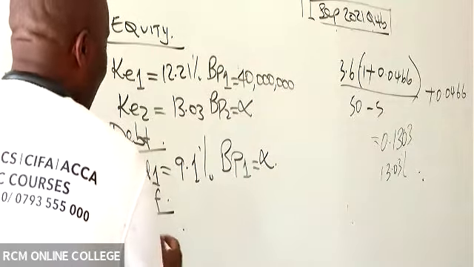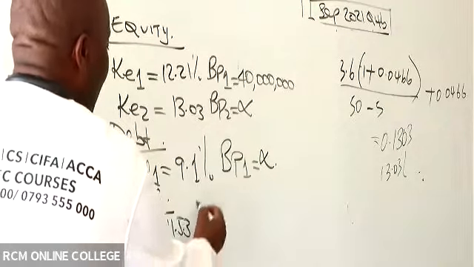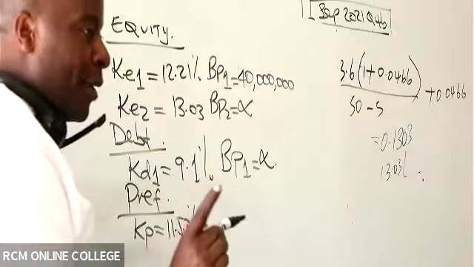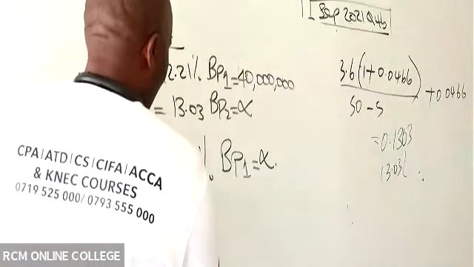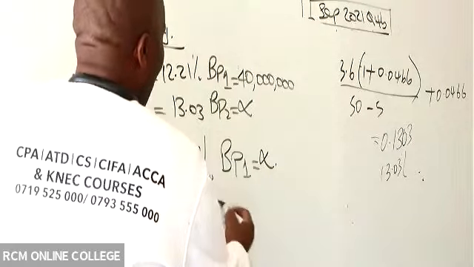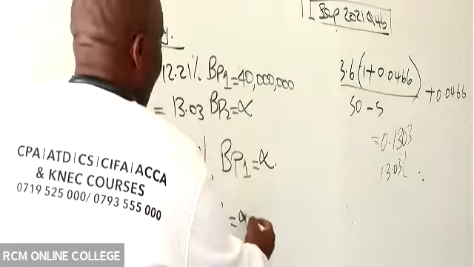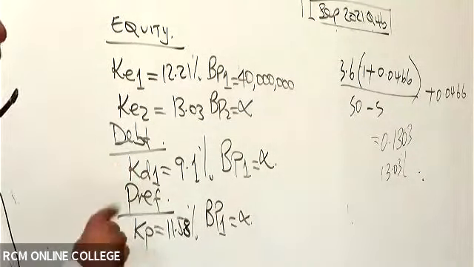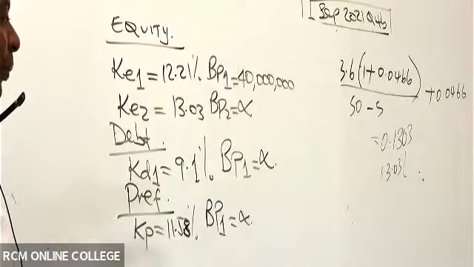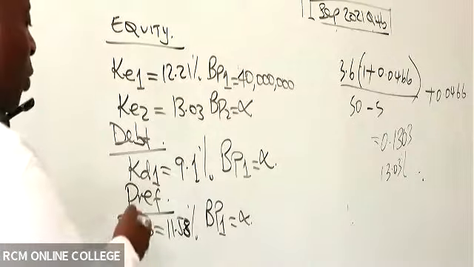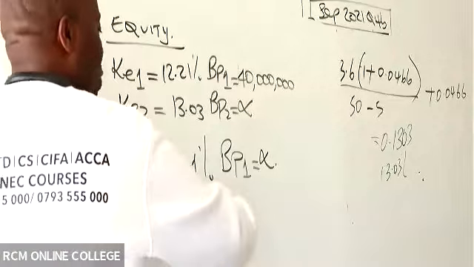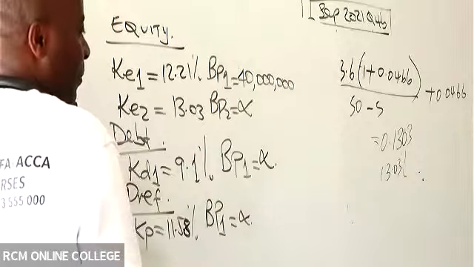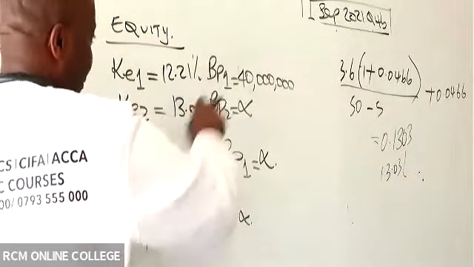And then we have preference. So we have KP. I remember very well, you gave me KP of 11.58. Thank you so much. Therefore, I know that even the BP here will be infinity. When you have only one K, the BP should always be infinity. But when you have two of them, then it will be different.